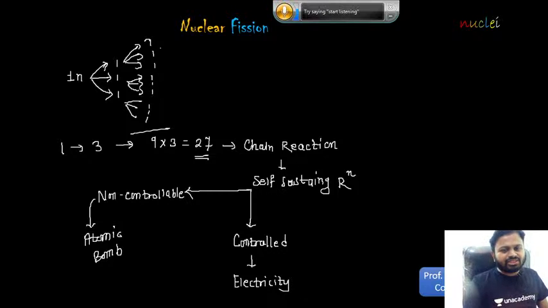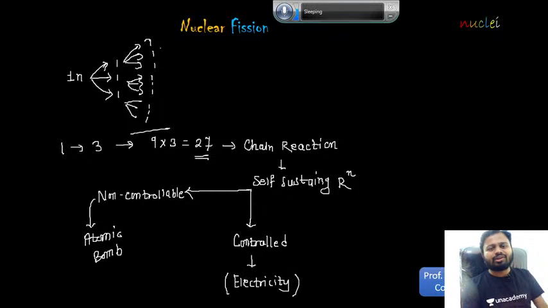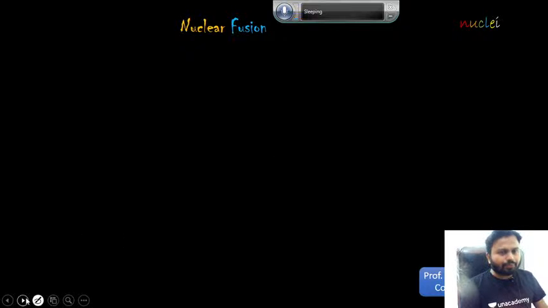ओके, तर चेन रिॲक्शन जी आहे ती सेल्फ सस्टेनिंग रिॲक्शन आहे. ही 2 प्रकारची असते, नॉन कंट्रोलेबल आणि कंट्रोलेबल. नॉन कंट्रोलेबल will result in the formation of an atomic bomb, आणि जी कंट्रोल्ड आहे that is the example of a nuclear reactor, जिथे इलेक्ट्रिसिटी प्रोड्यूस होते. So nuclear energy is getting converted into what? Electrical energy. Is this knowledge clear? Yes. So this much knowledge is sufficient in order to solve the questions based on nuclear fission. तर न्यूक्लियर फिजनमध्ये आपण अजून एक ॲडिशनल डिस्कशन केलं आहे, that is with respect to chain reaction. Got it? Now let's discuss nuclear fusion.